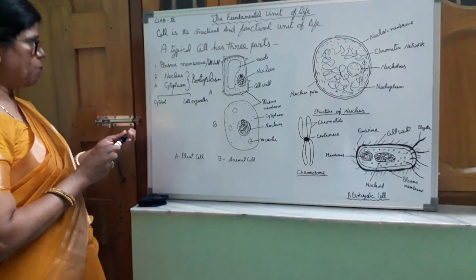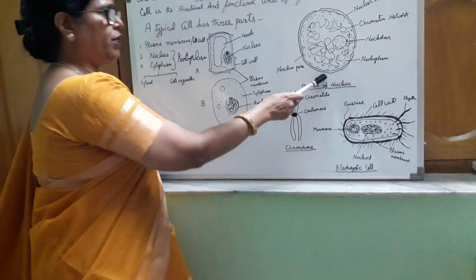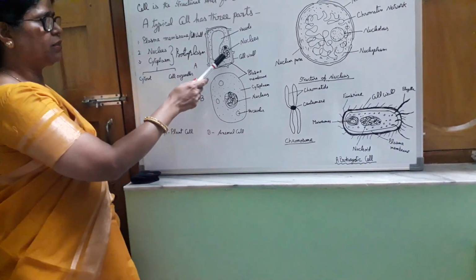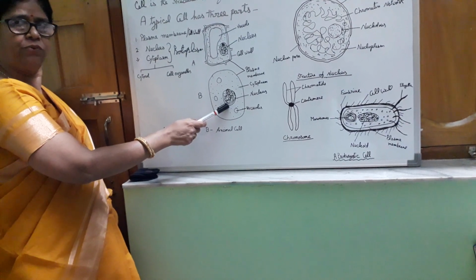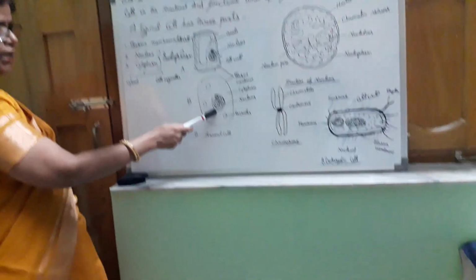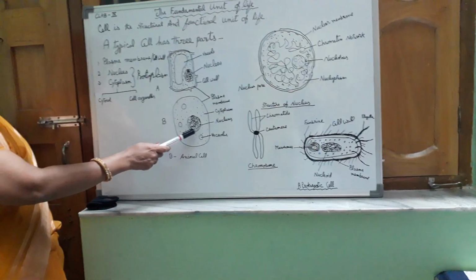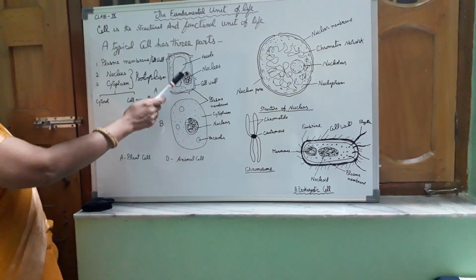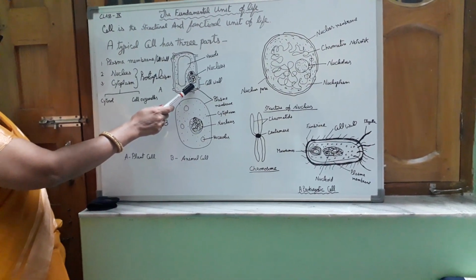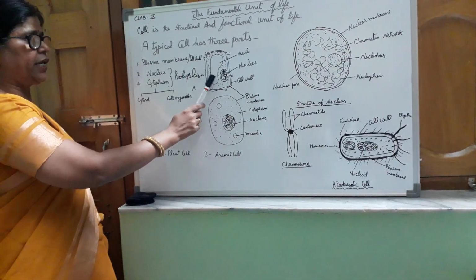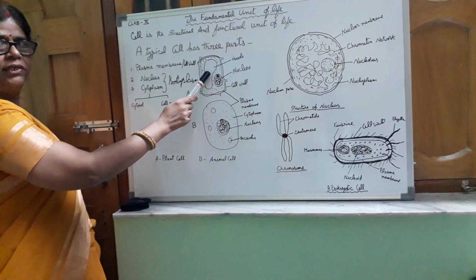Now we study about the nucleus. What is the nucleus? There is the figure of only the nucleus. You can see that the plant cell has a nucleus and the animal cell also has a nucleus. The nucleus in the animal cell is in the center. In a young cell there is a central nucleus. When the plant cell gets mature, the nucleus becomes peripheral. Peripheral means the nucleus is taken aside, and there is a large vacuole in the plant cell.